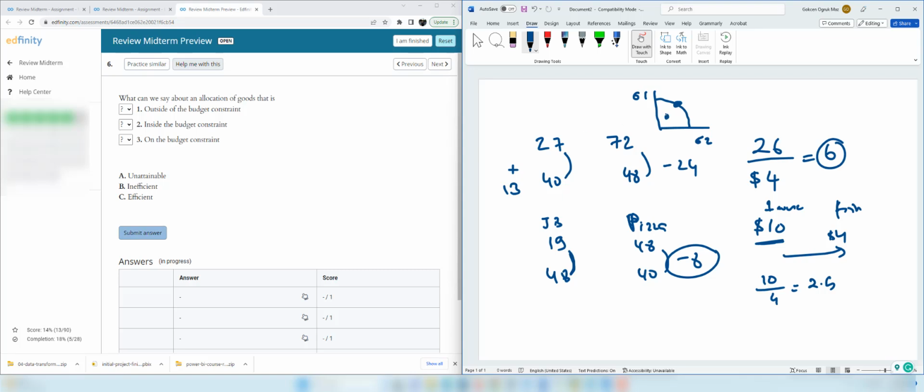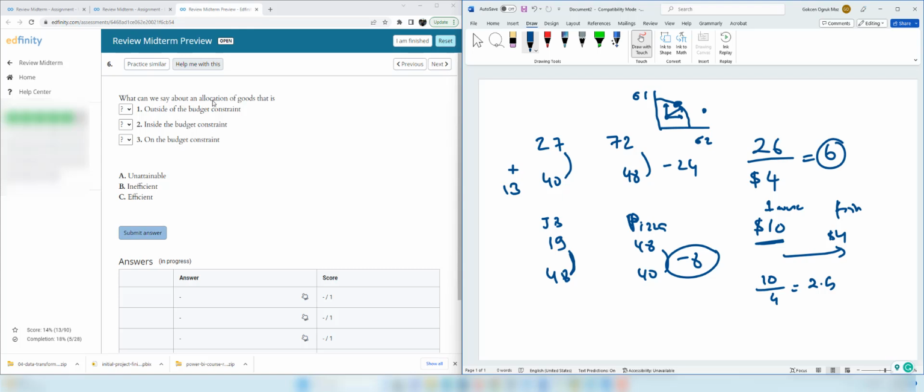Anything inside the production possibility curve is inefficient because you can actually use your resources and increase the production in any way to reach the production possibility curve. Anything outside the production possibility curve is unattainable because we do not have resources to produce that bundle. Given this information, we can answer this question.